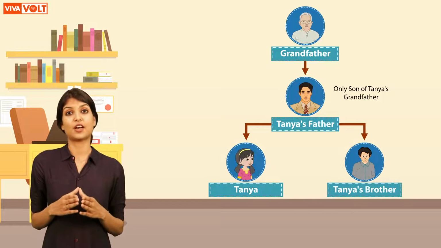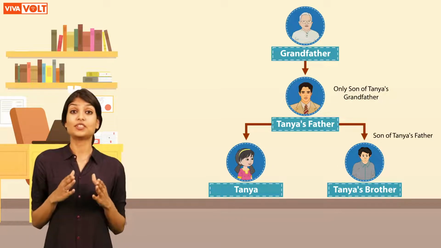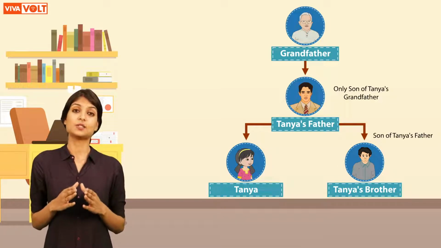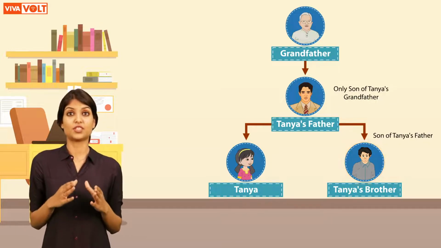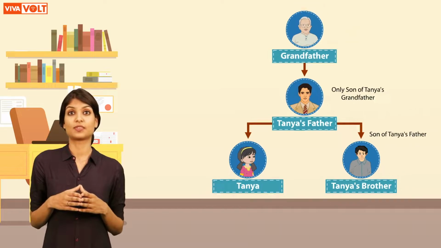I told you that Tanya got a gift from the son of the only son of her grandfather. Let's find out who he is. The only son of Tanya's grandfather is Tanya's father. The son of Tanya's father is Tanya's brother. So, it is Tanya's brother who gifted her this amazing watch.